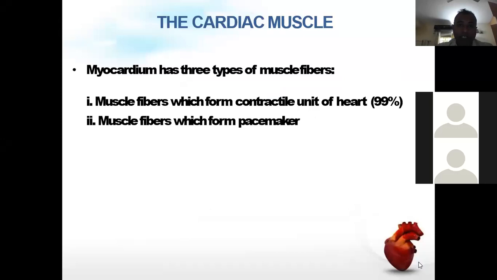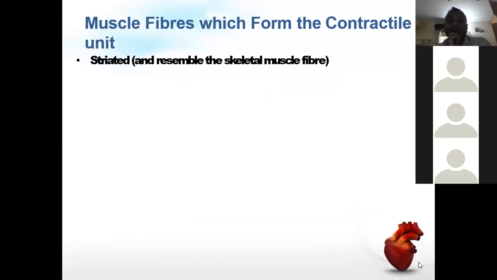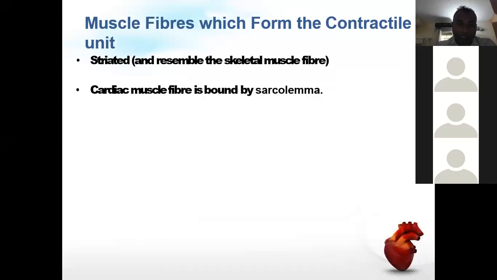So myocardium is of 3 types of muscle fiber. The muscle fiber which forms the contractile unit of heart, mainly called the main cardiac muscles, is striated and resembles mostly the skeletal muscle. But you know there are so many differences between the skeletal muscle and the cardiac muscle. Cardiac muscle fibers are also bound by sarcolemma, the plasma membrane or cell membrane of the cardiac muscle fiber.